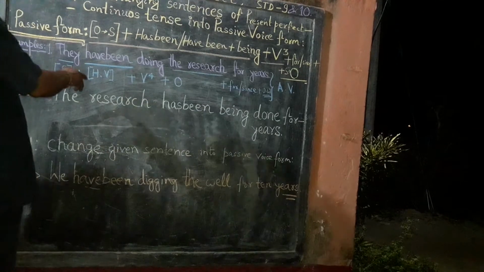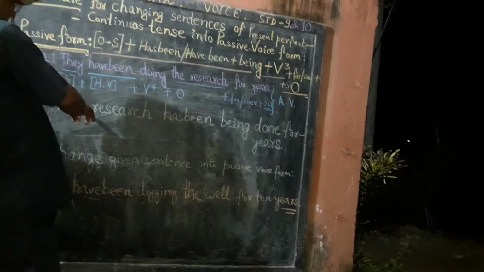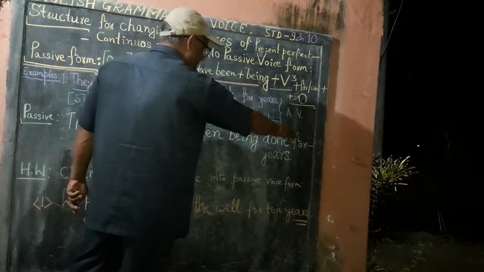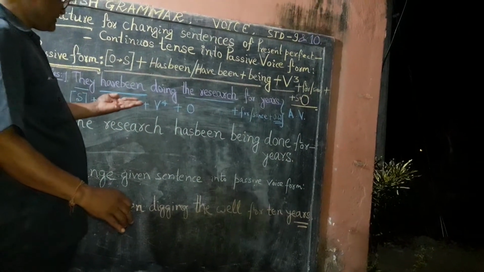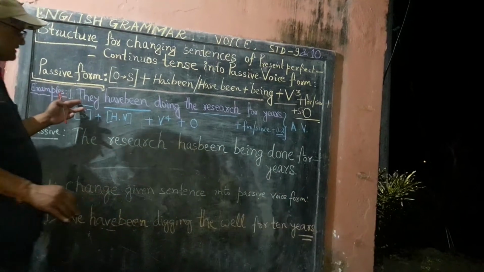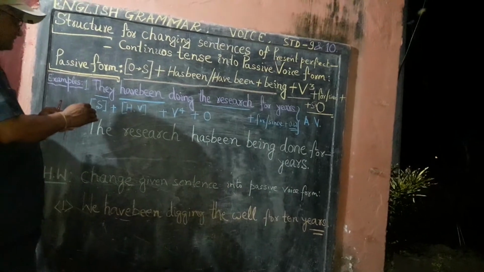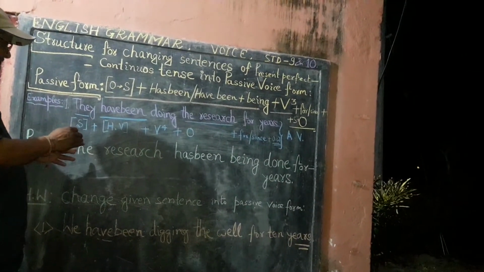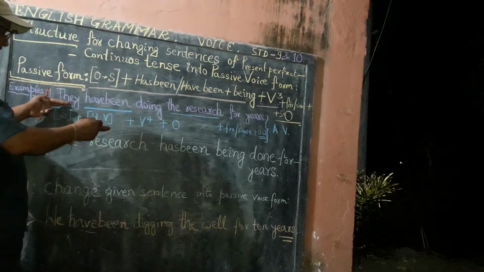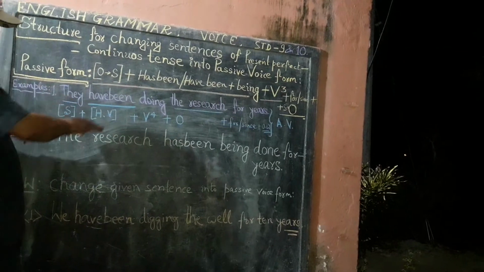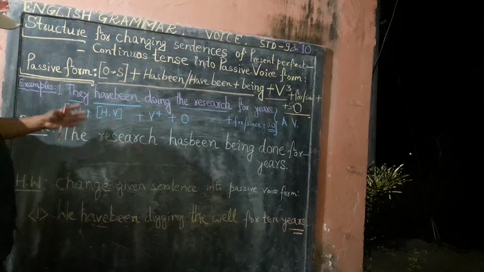So you see how the subject was there, but it is hidden. The research has been being done for years. Now the question arises, who was doing the research? They have been doing the research for years. Here the subject is hidden. In active case it was quite clear, but in passive the sense becomes clear only on expressing the fact in these words.